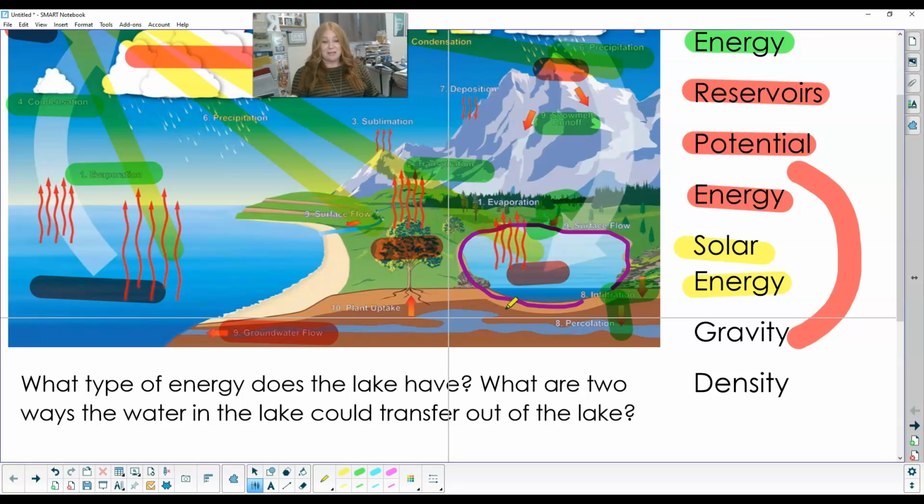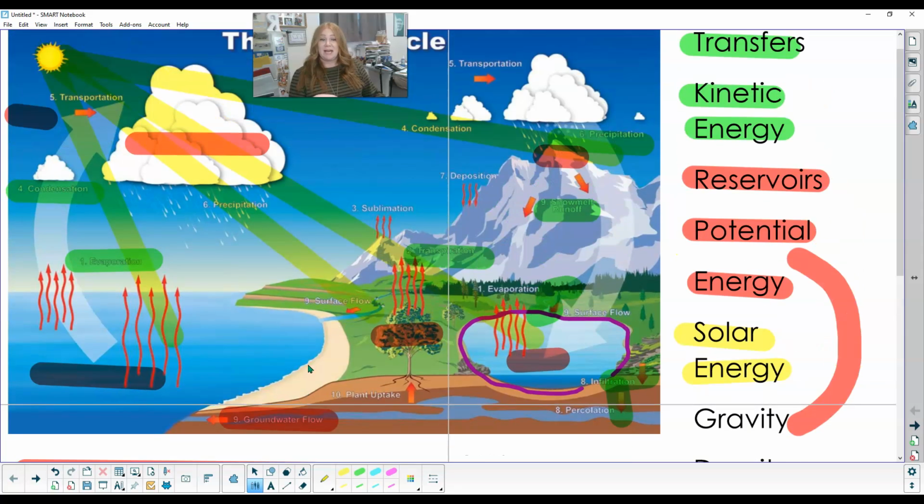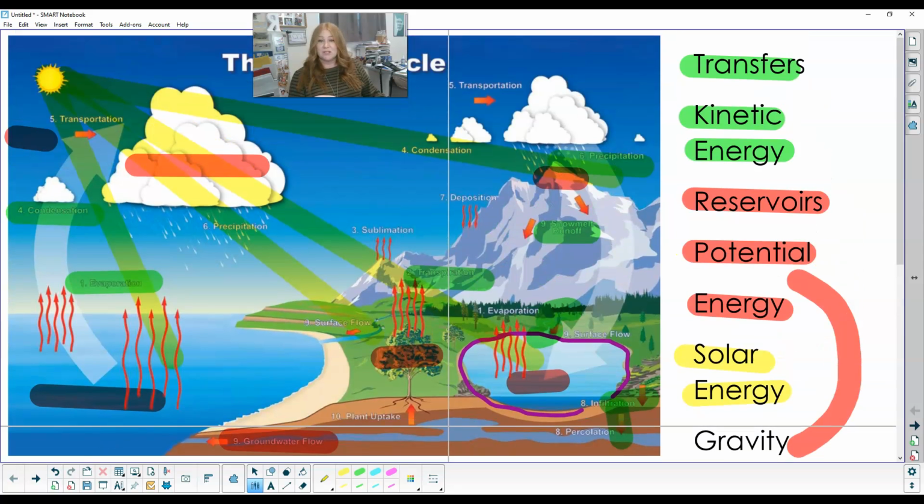So you need to tell me, this lake here, what type of energy does the lake have? And what are 2 ways that water in the lake could transfer out? So email me, message me, or just come and quietly tell me that. And good luck on your test. You guys are going to do awesome.